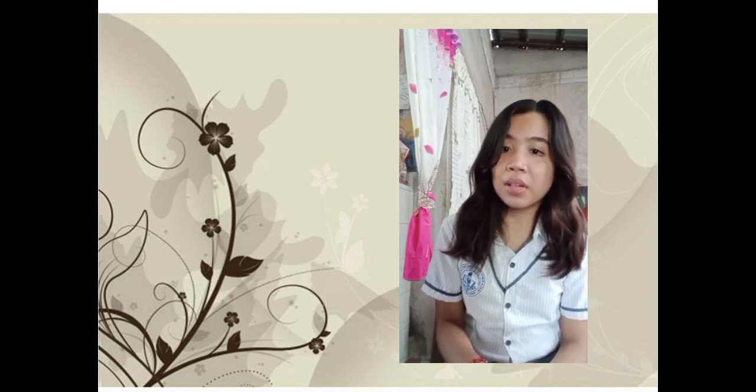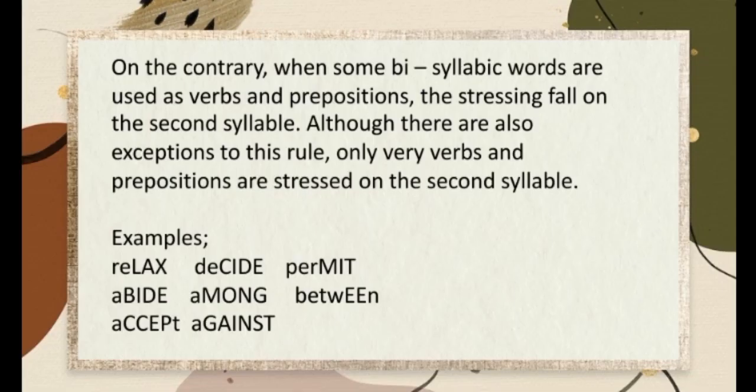So, in all these words, the stress falls on the first syllable, which is a common pattern for two-syllable nouns and adjectives in English. On the contrary, when some bisyllabic words are used as verbs and prepositions, the stress falls on the second syllable, although there are also exceptions to this rule. Only verbs and prepositions are stressed on the second syllable.